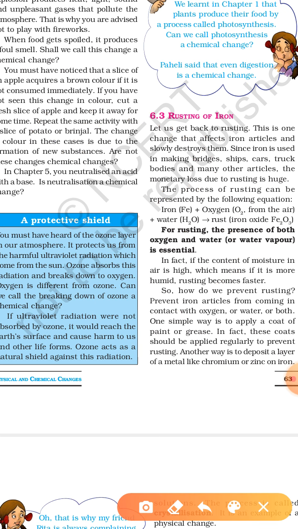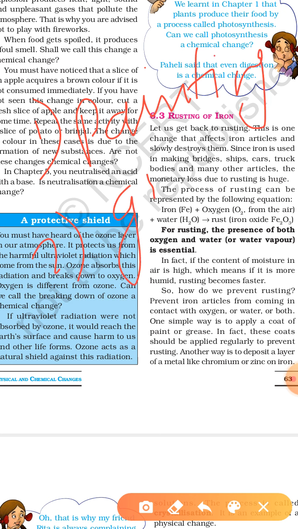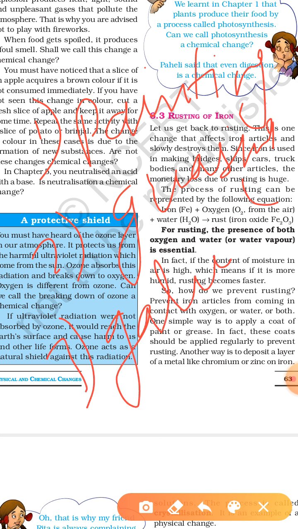We have three methods, three ways by which we can prevent rusting. Number first, painting. Number second, greasing. And number third is galvanization. So we can prevent rusting by three methods: painting, greasing and galvanization.